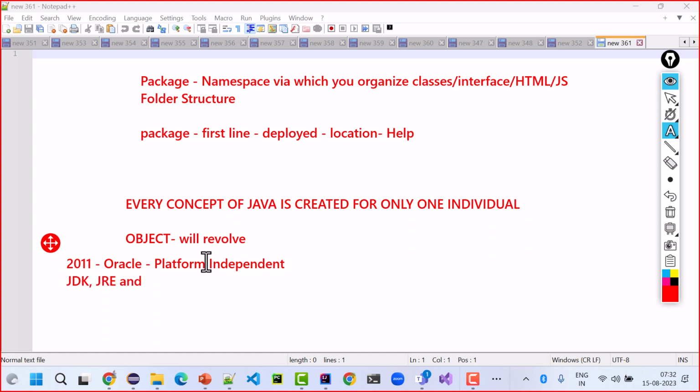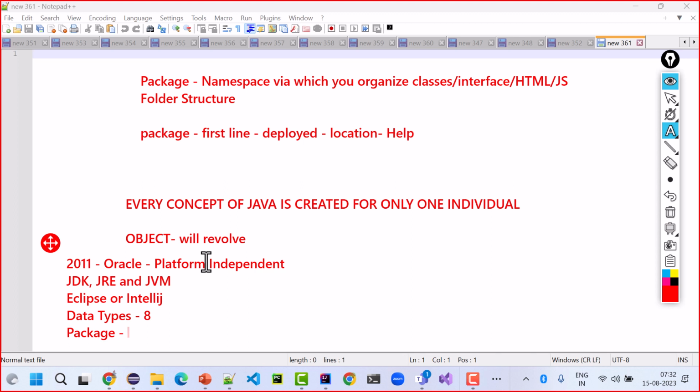We tried to understand the IDE, Eclipse or IntelliJ, whichever you are comfortable with. We tried to understand the primitive data types or reference data types, 8 primitive data types. We tried to understand what packages and namespaces are, to organize interfaces, classes, constructs, methods, everything you can organize.